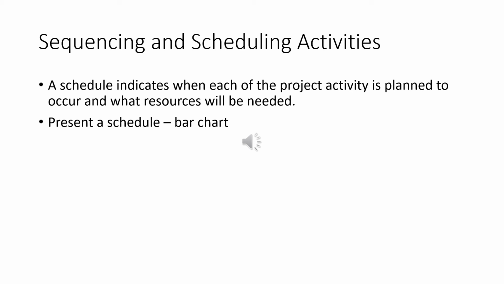Sequencing and scheduling activities. Throughout a project, we will require a schedule that clearly indicates when each of the project's activities is planned to occur and what resources it will need.